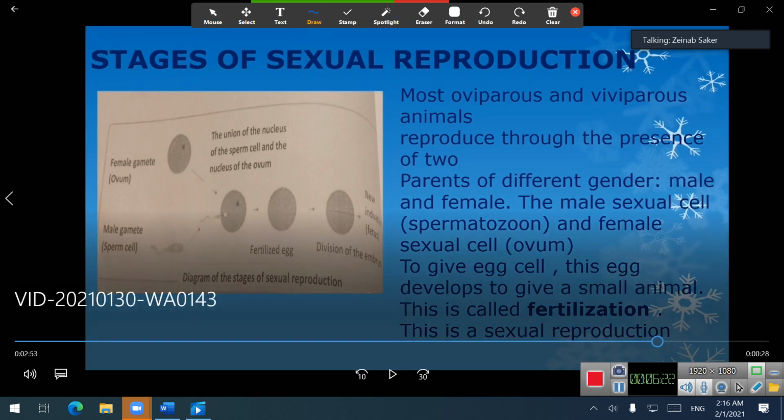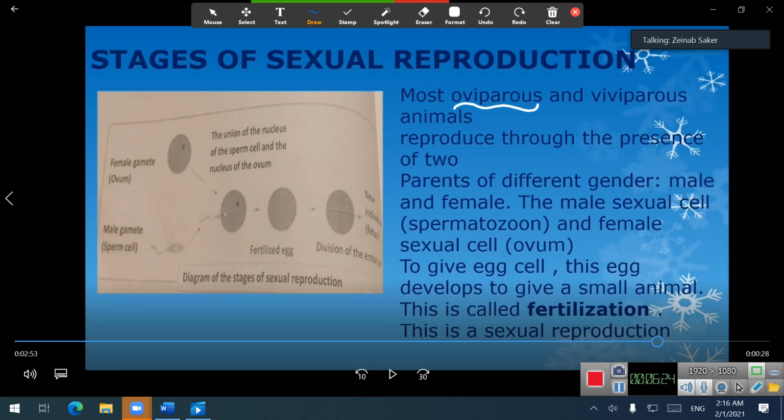Okay, teacher. So oviparous animals are the animals that lay eggs, while the viviparous are the animals that give birth to live young. So both viviparous and oviparous, of course, must reproduce sexually. It means they need the male and female sex cells.